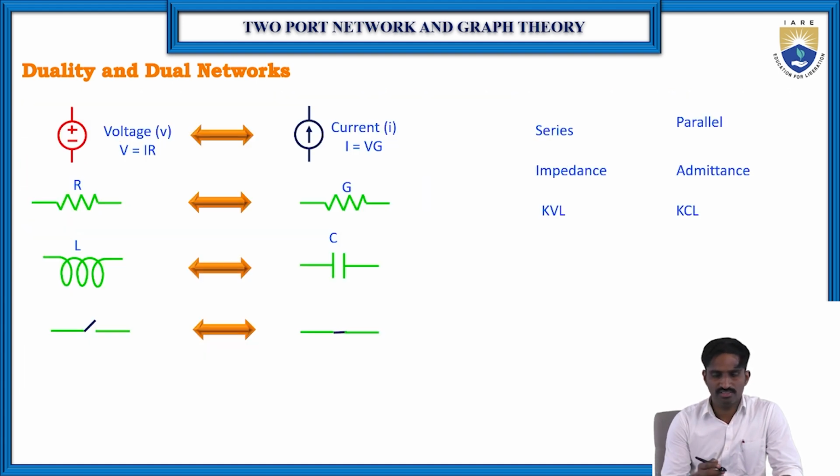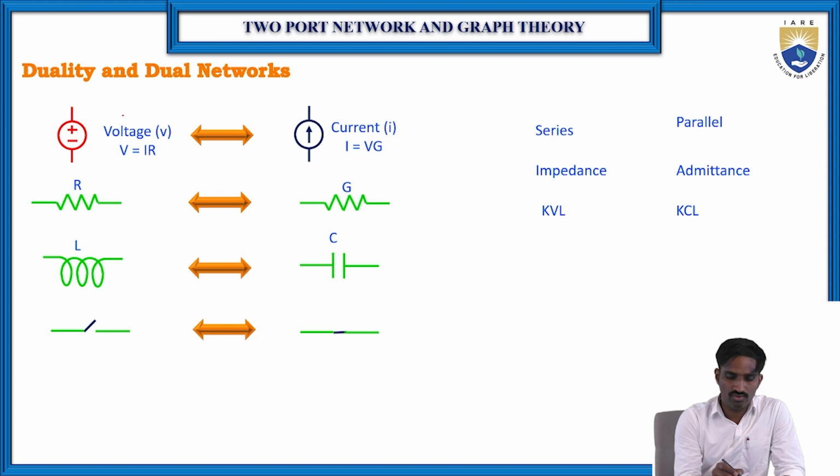Now, some basic conditions that we should know before applying the concept of duality and dual networks. As we discussed in the principle of duality, if there is a voltage source in the primary circuit, we are trying to draw the dual network for that particular circuit. In that case, we have to replace the voltage source with a current source in the secondary circuit, or if there is a current source, we replace it with a voltage source.